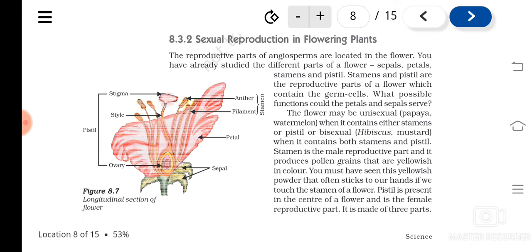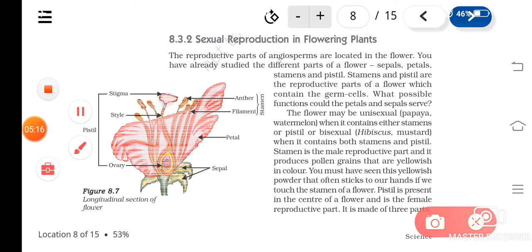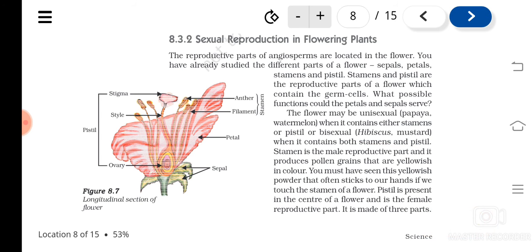Okay, and the flower can be bisexual also. What do you mean by a bisexual flower? If they have both stamens and carpels. Understood? So almost all the flowers you see are bisexual flowers. Means it will have both stamens and pistil. Clear? Now, what are the parts of the stamen? The male reproductive part of the flower is known as the stamen. And what is the function?